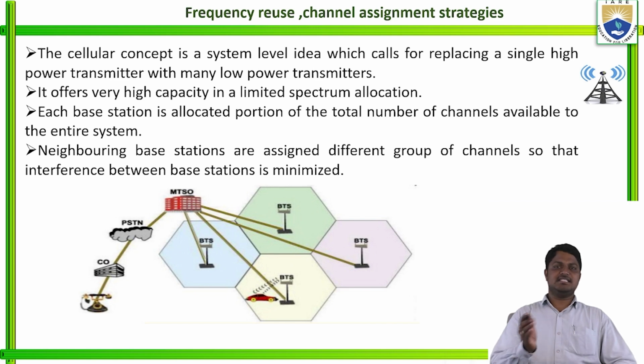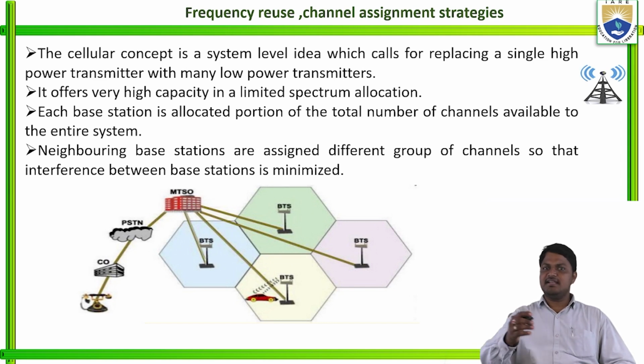In the last session we discussed the different frequency bands assigned in the wireless communication system, which is the same as the mobile communication system. Today's topic is frequency reuse and channel assignment strategies.